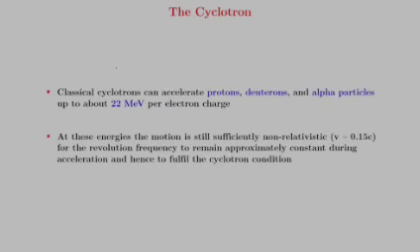The classical cyclotrons can accelerate protons, deuterons and alpha particles up to about 22 mega electron volts per electron charge. At these energies the motion is still sufficiently non-relativistic, at about 0.15 c, for the revolution frequency to remain approximately constant during the acceleration, and hence to fulfill the cyclotron condition. And this is about my topic.